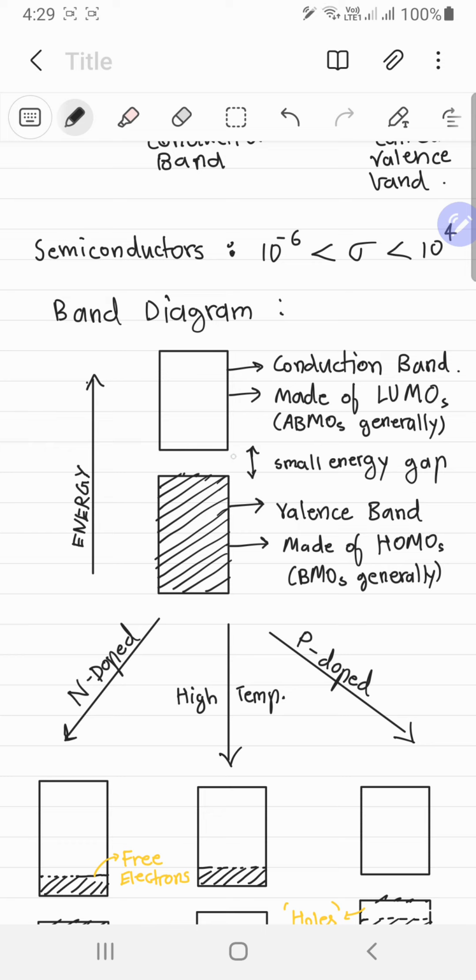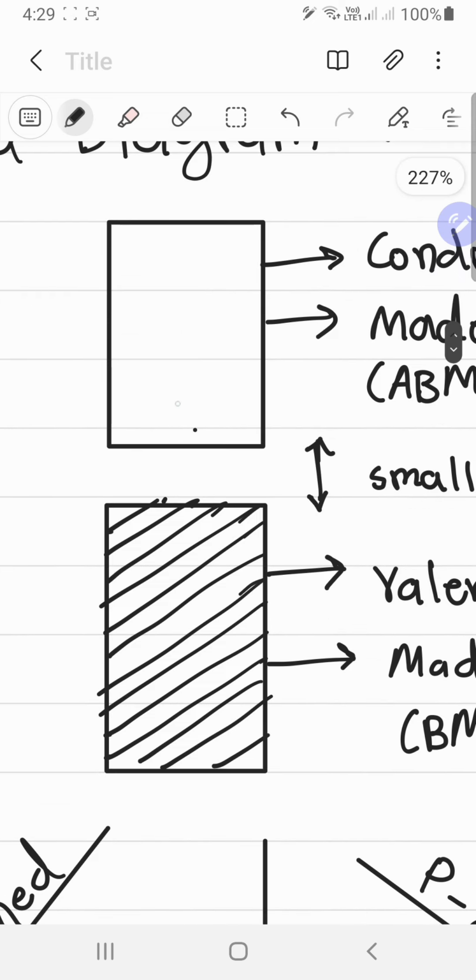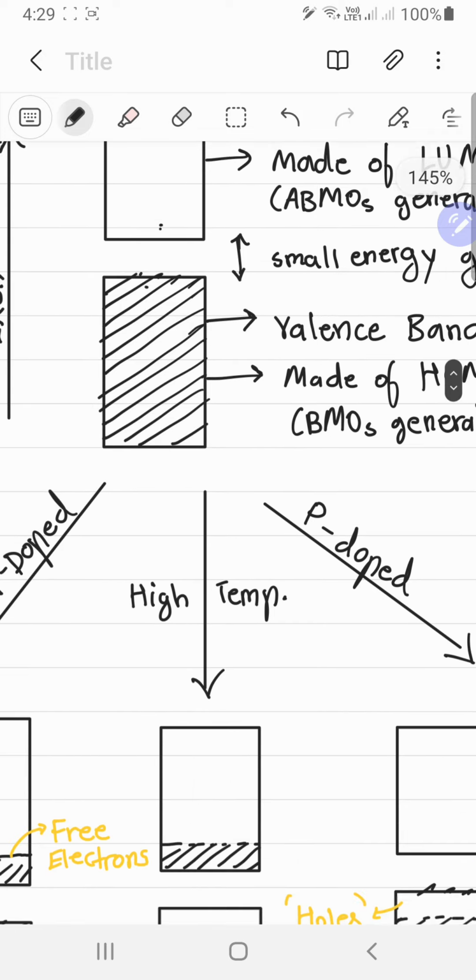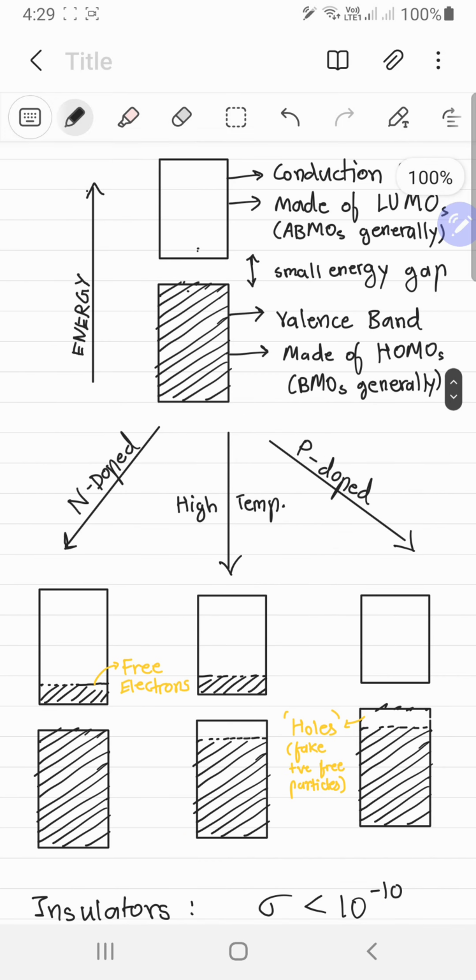So notice there's a little energy gap between these two bands, and that makes it harder for these electrons to jump over here. So a little bit of potential difference, a little bit of field, it won't do it. It won't bring these electrons from here to here directly, at least not a lot of them, and we want a lot of them.